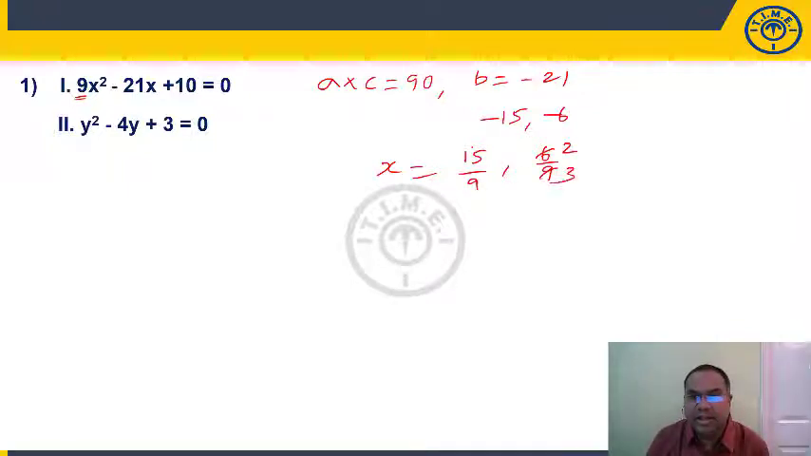3 2s, 3 3s, 3 5s, 3 3s. Right, 5 by 3, 2 by 3. Now look at this one. How much is A into C? Y square minus 4y plus 3 is equal to 0. A into C is 3.